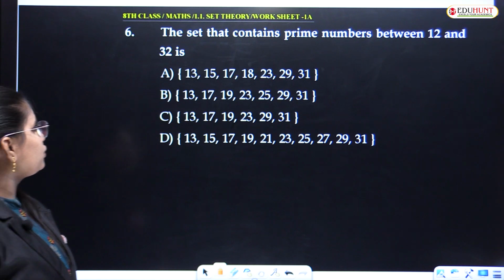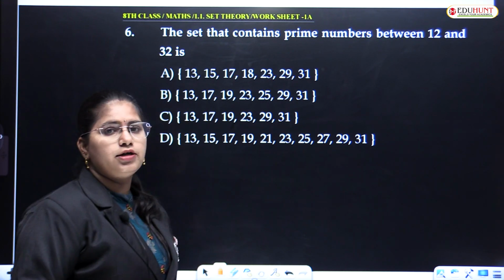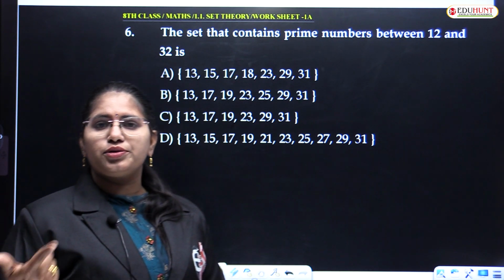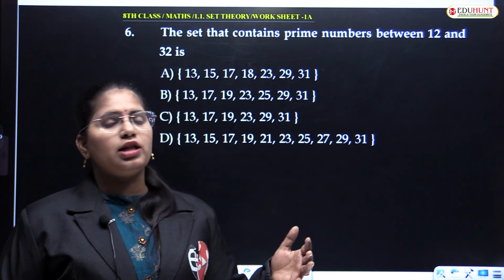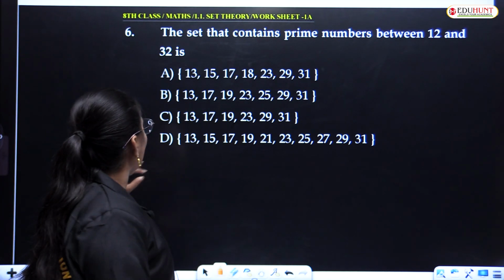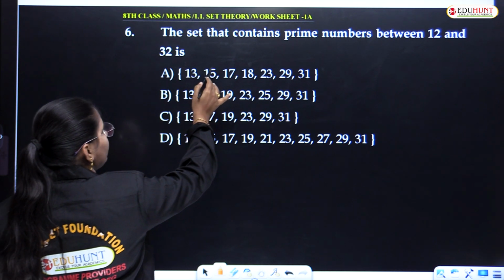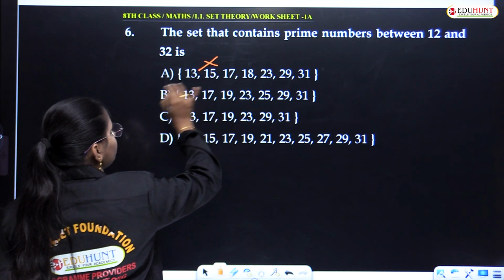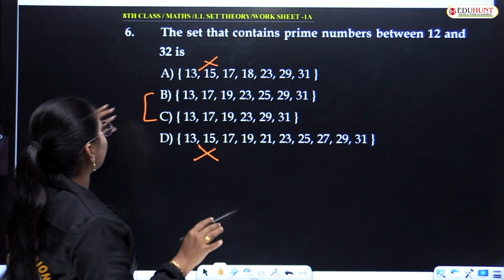So what is my next question? The set that contains prime numbers between 12 and 32. Just now I told you the definition of prime number. Tell me, between 12 and 32, the next prime number is 13. 13 can be seen in everything. Whereas 15 is not a prime number, so this is deleted. This is also deleted. So we are left with options B and C.